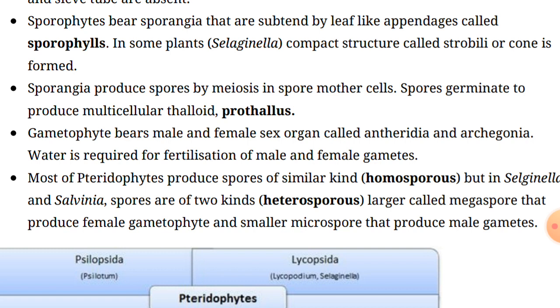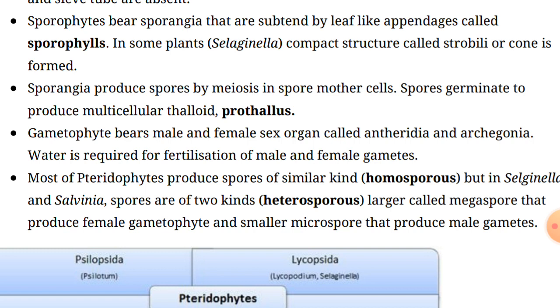In most of the ferns, the prothallus is green and autotrophic. Yani jo prothallus hota hai woh green hota hai, autotrophic hota hai. As well as we can say, in the heterosporous ferns, the female gametophytes depend on the food stored by the megaspores. So this can be classified on the basis of their structure.